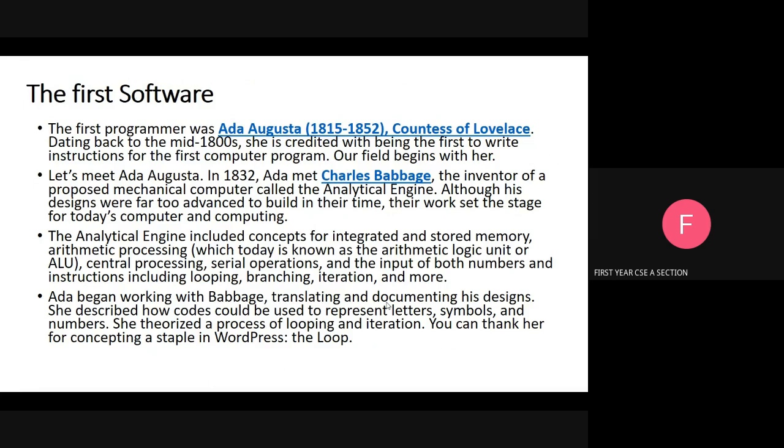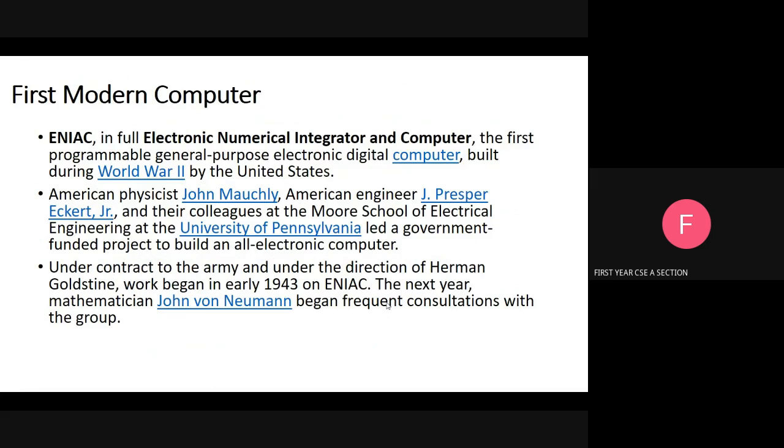Our next topic is the first modern computer. It has three properties. Number one, it must be electronic, and not exclusively mechanical. Number two, it must be digital and not analog. Number three, it must employ the stored program concept.